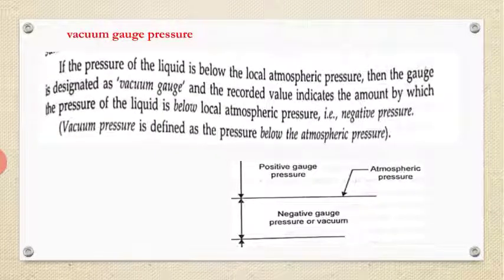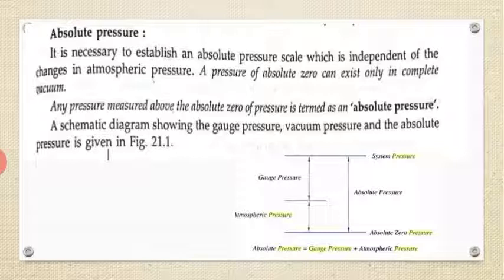Next is vacuum gauge pressure. Vacuum gauge pressure is the pressure below the atmospheric pressure. In general we call it a negative gauge pressure or vacuum gauge pressure.